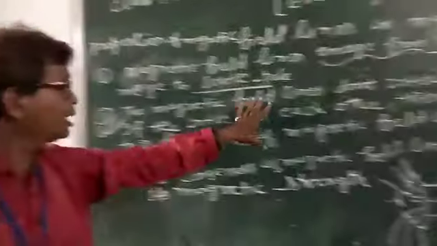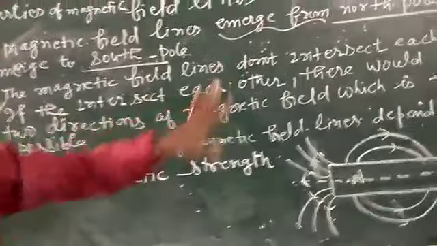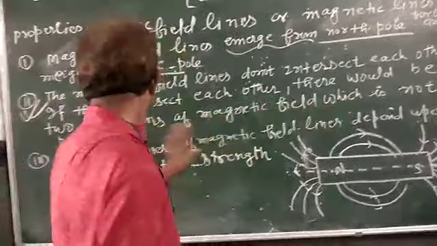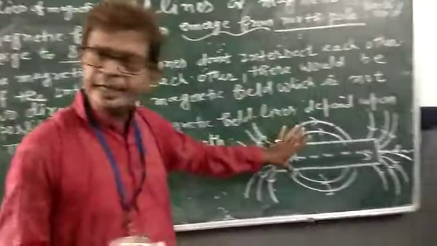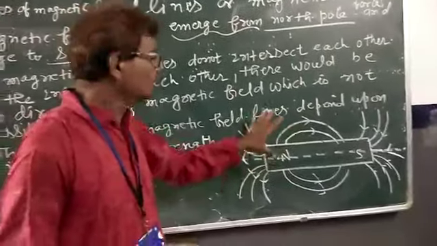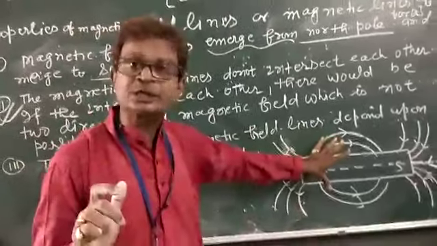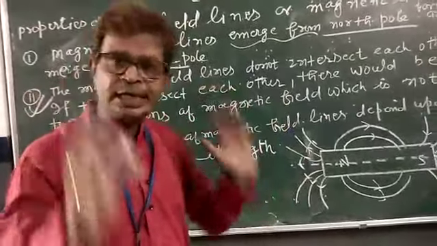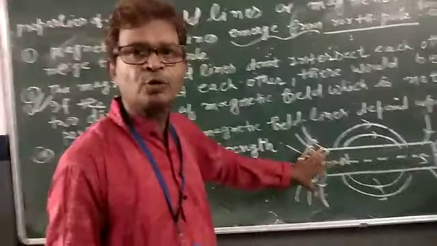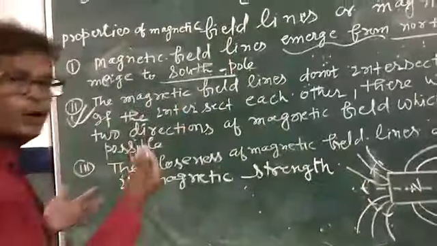The magnetic field lines do not intersect each other. If they intersect each other, there would be two directions of magnetic field, which is not possible. What does it mean? It means in this diagram you may see that no magnetic field line will intersect each other. It is clear from the diagram that the magnetic field lines do not intersect each other.